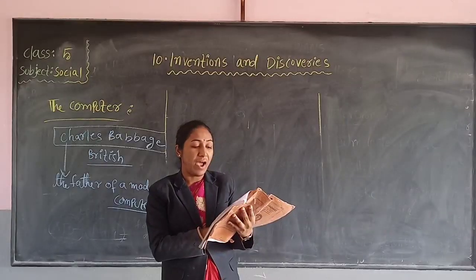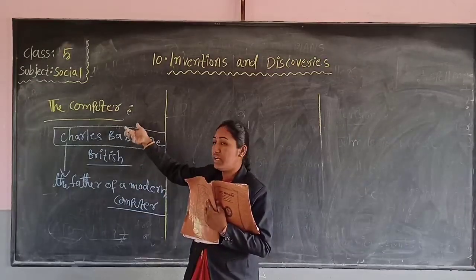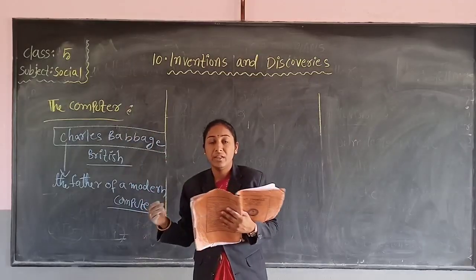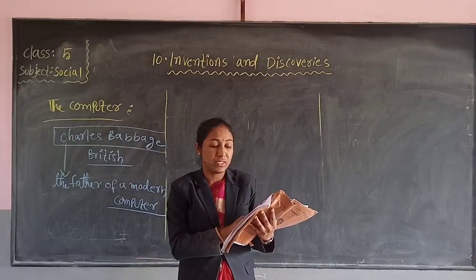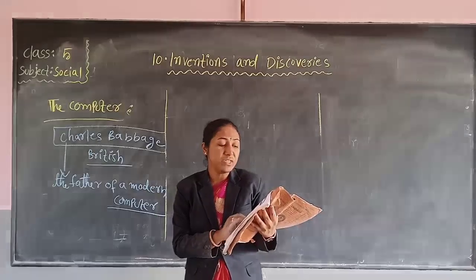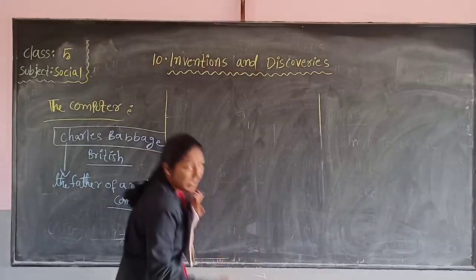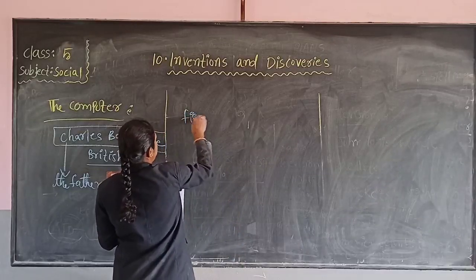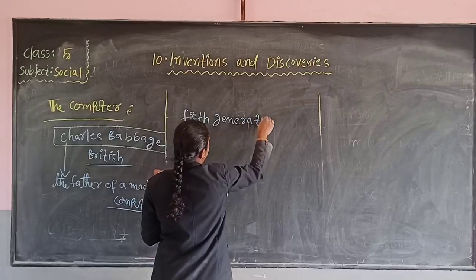From then on, man has made great progress. When this Charles Babbage invented a modern computer, then man made great progress. Today we have fifth generation computers and supercomputers. Which generation computers are we using nowadays?